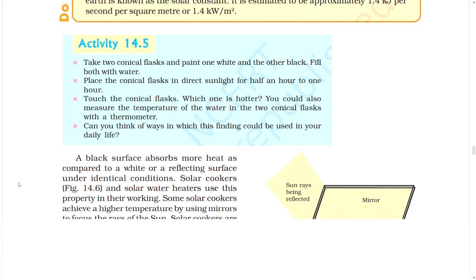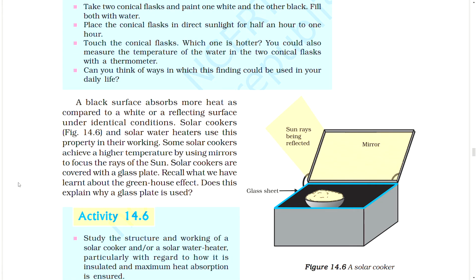Comment this. A black surface absorbs more heat as compared to a white or a reflecting surface under identical conditions. Solar cookers and solar water heaters use this property in their working. Some solar cookers achieve a higher temperature by using mirrors to focus the rays of the sun. Solar cookers are covered with a glass plate.